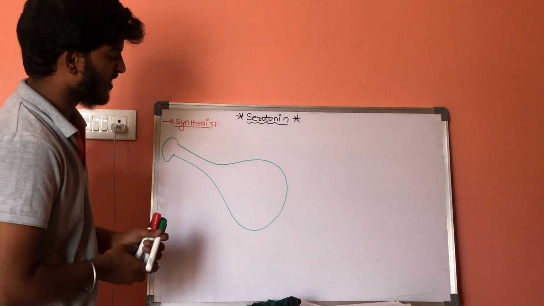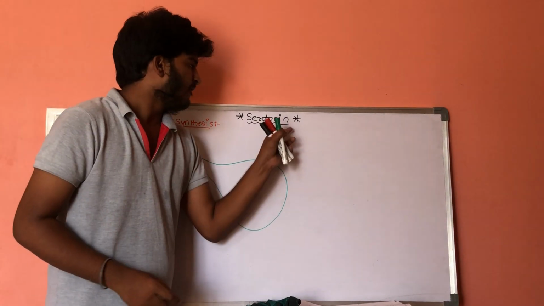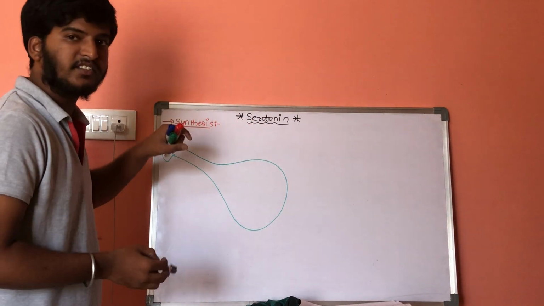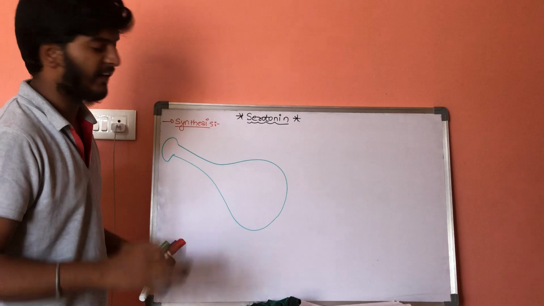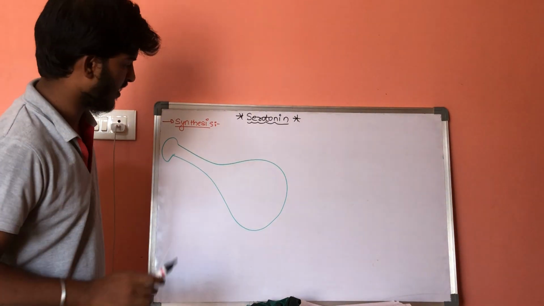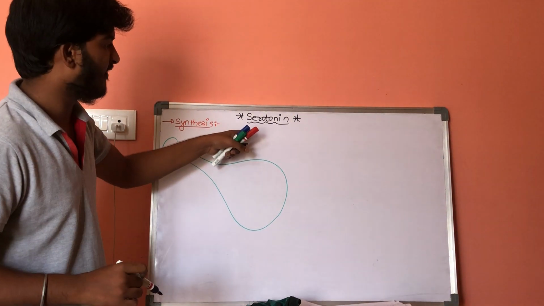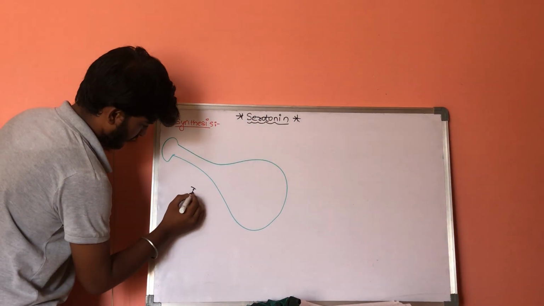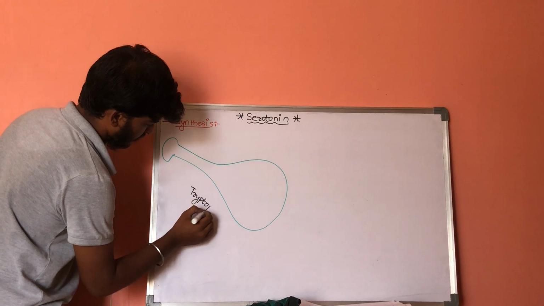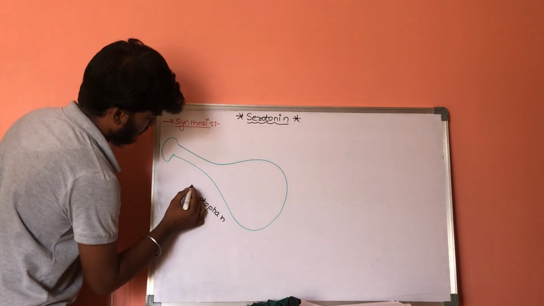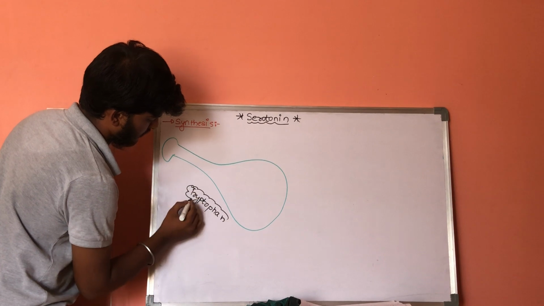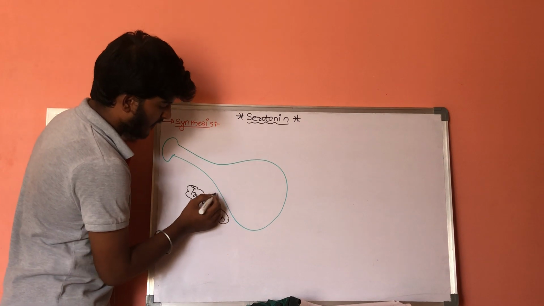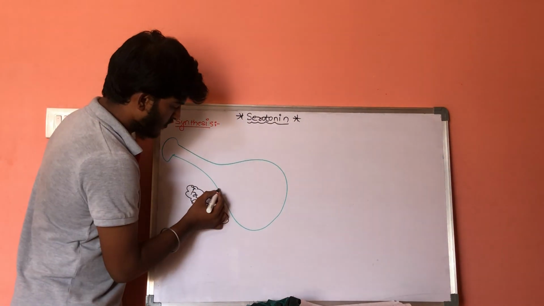On the surface of the neuron, the raw material required for the synthesis of serotonin is the amino acid tryptophan.